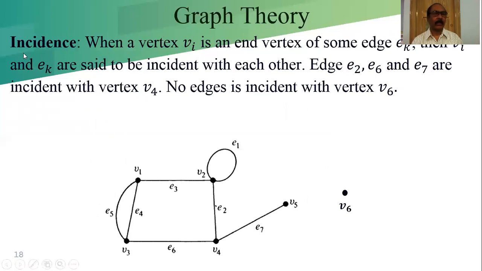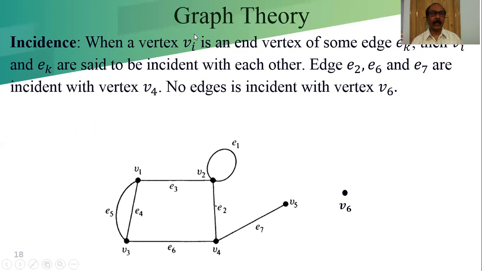What is called incidence? What is known as incidence? When a vertex Vi is an end vertex of some edge Ek, that means the Ek edge is associated with the vertex Vi, at one end. Another end we are not considering right now, but for one edge we need a pair of vertices.